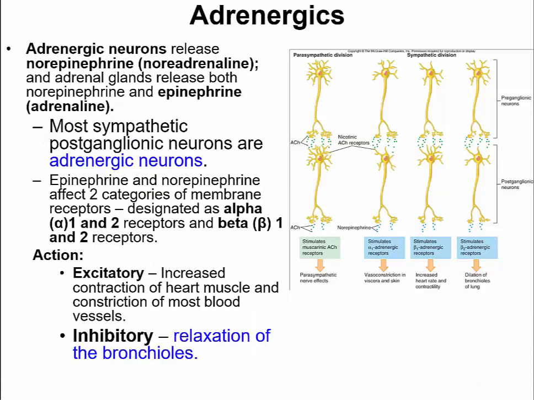Adrenergic neurons are going to release norepinephrine, or noradrenaline, and the adrenal glands release both epinephrine and norepinephrine. Most sympathetic postganglionic neurons are adrenergic neurons. Epinephrine and norepinephrine affect two categories of membrane receptors. They're designated as alpha 1 and alpha 2, and beta 1 and beta 2. The action can be excitatory: they increase contraction of heart muscle and constrict most blood vessels. They also have an inhibitory effect, where they cause relaxation of the bronchioles. So it just depends on the receptor it binds to and what the action is of that receptor.